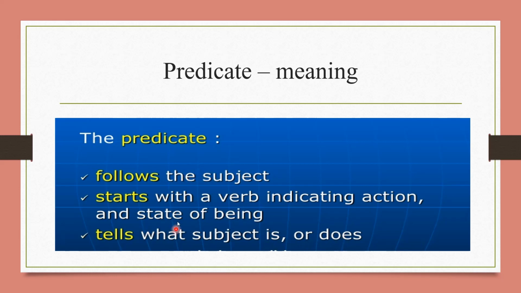Means it gives information about the subject and it comes after the subject. So both things are important, subject and predicate in a sentence. And both are interrelated or related to each other.